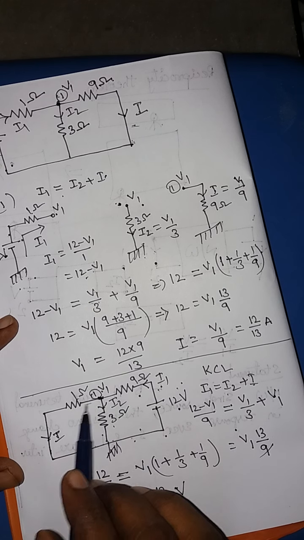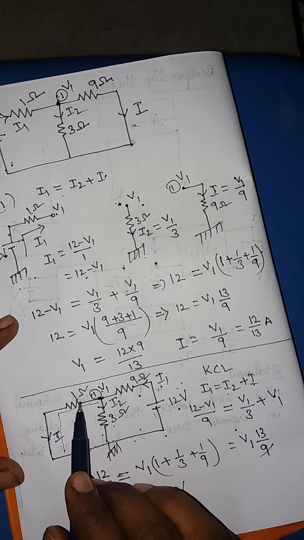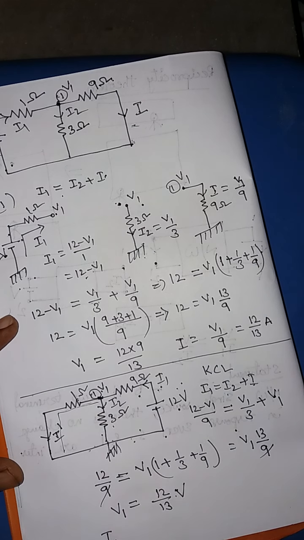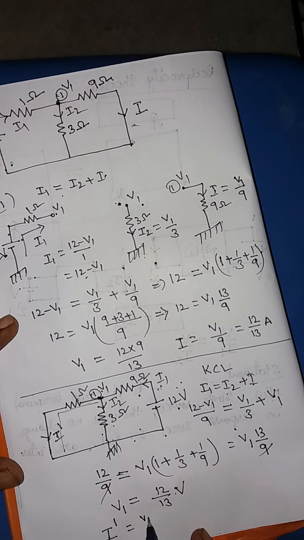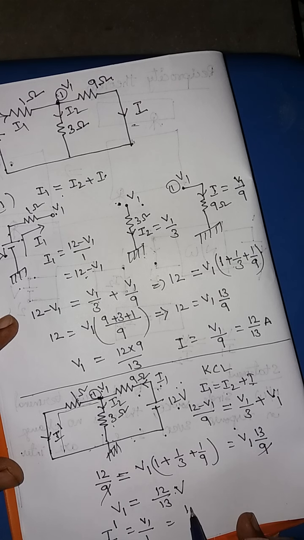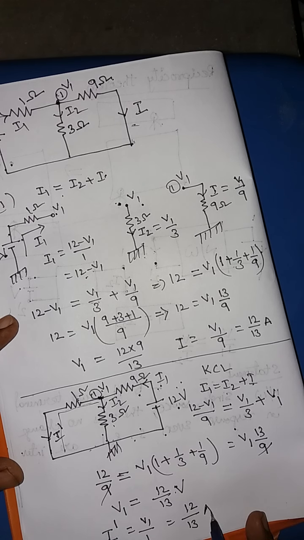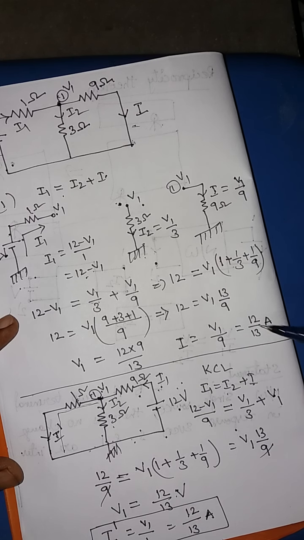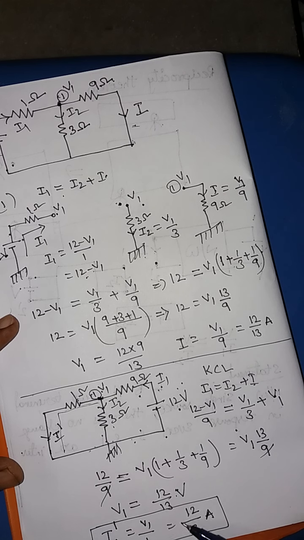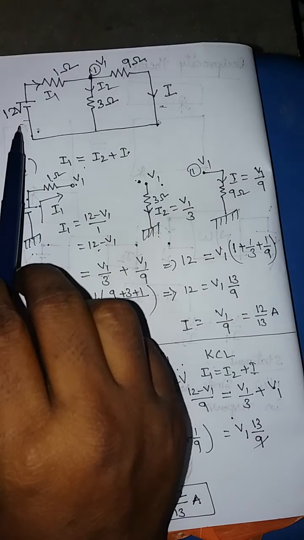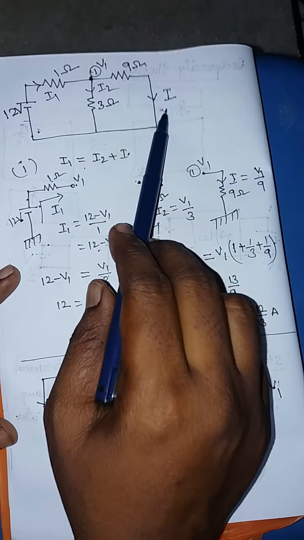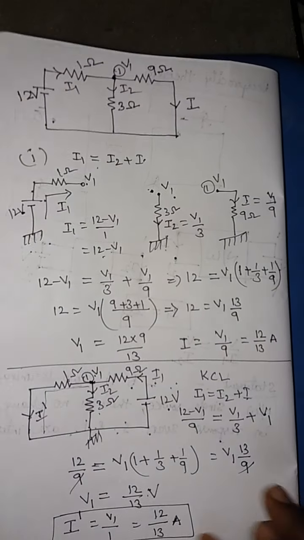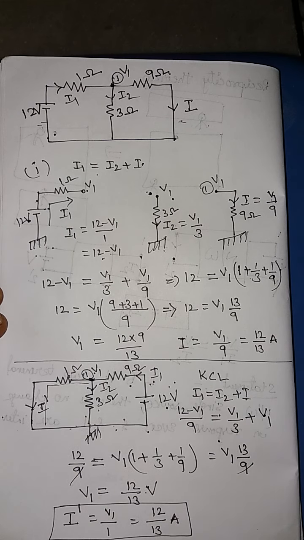But what is I? I here is V1 by this resistor. Let it be, this is I dash. I dash is equal to V1 by 1. This is also 12 by 13 amperes. Now just you observe this. Here you have 12 by 13. Here also 12 by 13. That means even if the source and load are interchanged, there is no change in the response. So this is the reciprocity theorem.